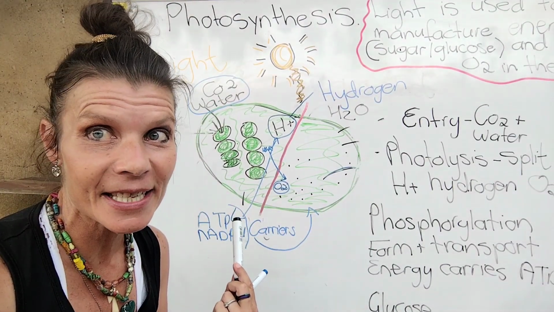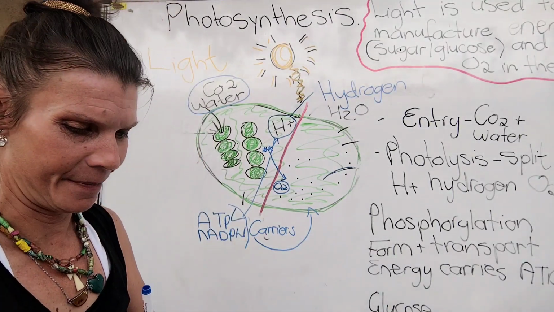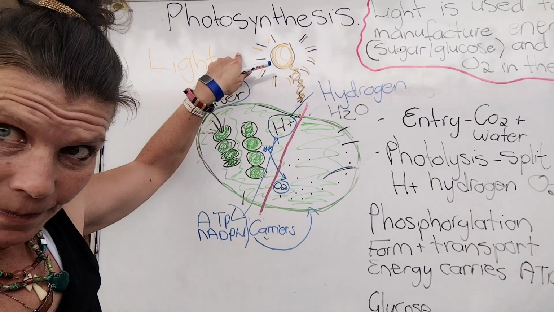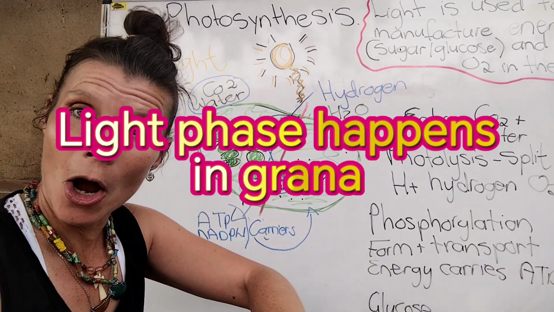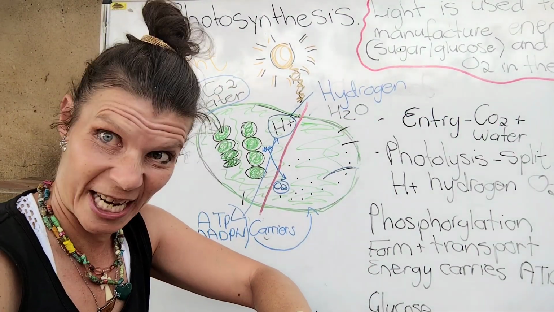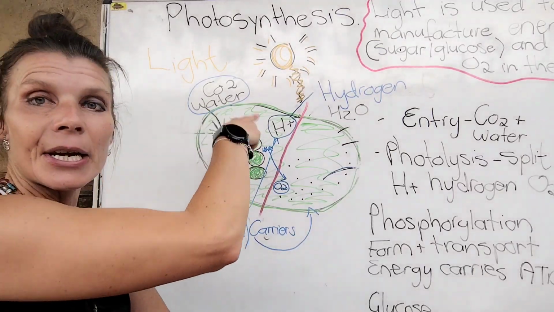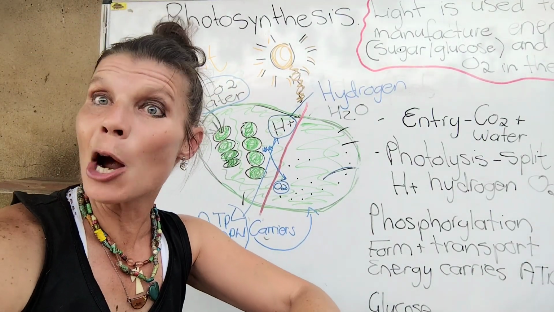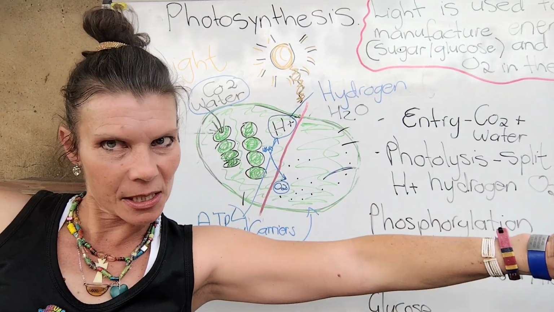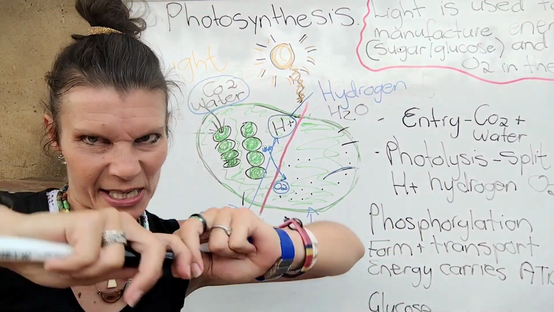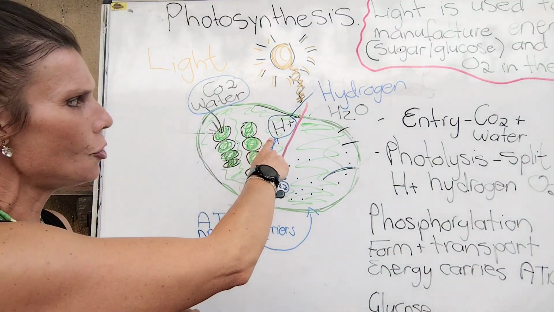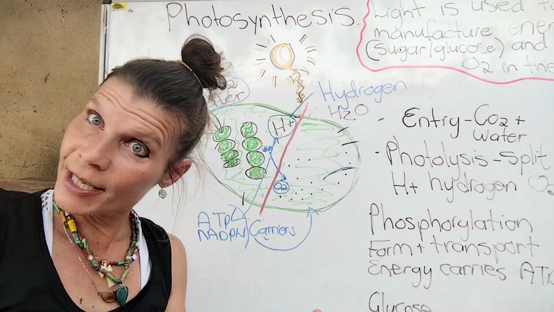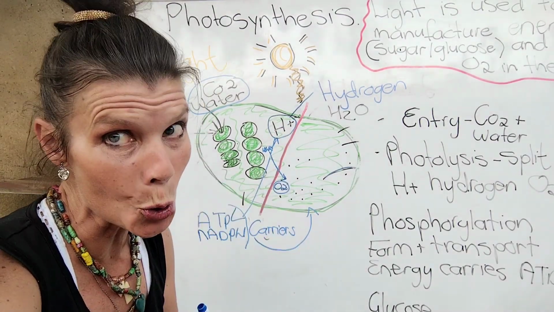As easy as that. So let's see again. Number one, my entry. Light plus carbon dioxide plus water enters my grana in my chloroplast. Right. Photolysis, the split. Water now splits into hydrogen, which is H+, and oxygen, which is O2.